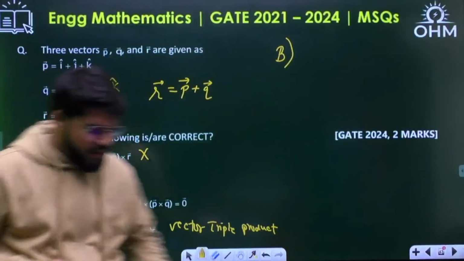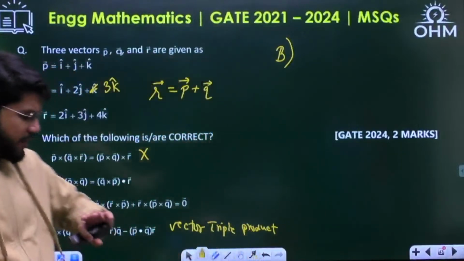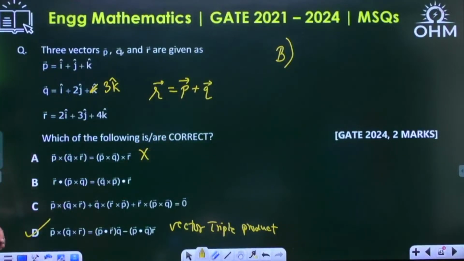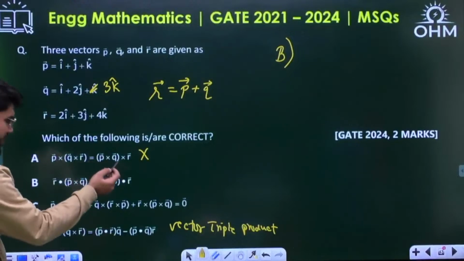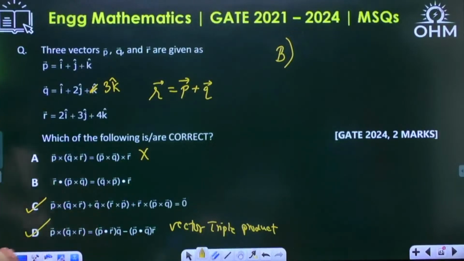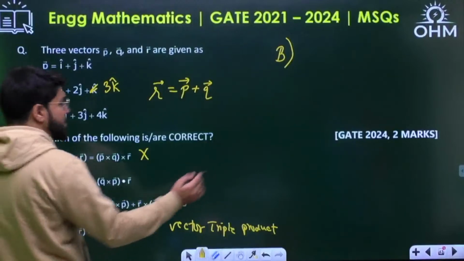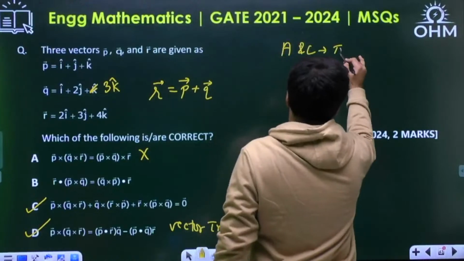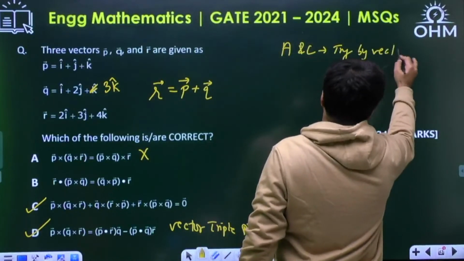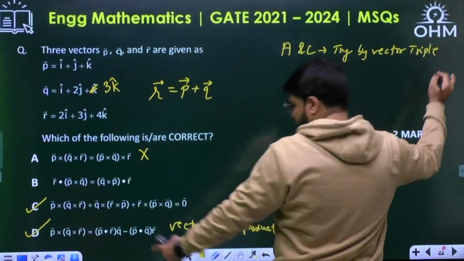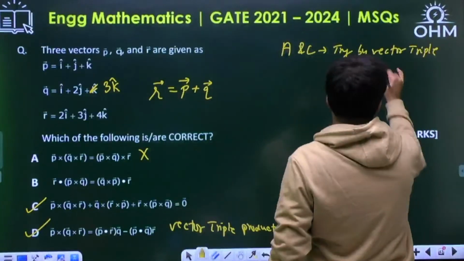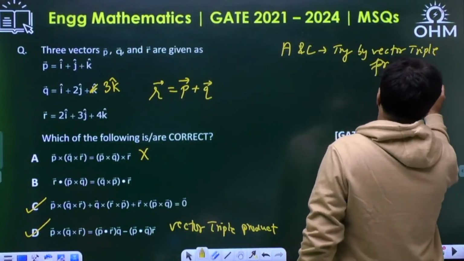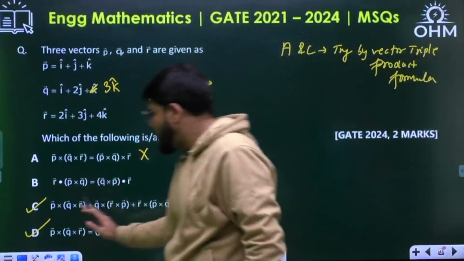The time is already 9:45 and I have to show you two or three more questions, so I hope you can do the calculations. A and C, please solve by the vector triple product formula. This is the formula, and option D is correct. Once you solve by the vector triple product formula, A will be wrong and C will be correct.